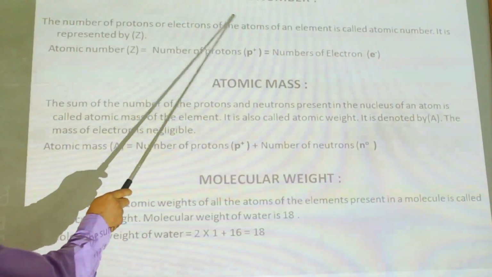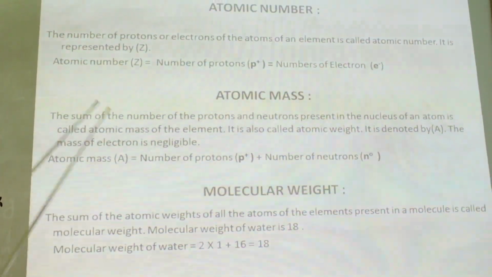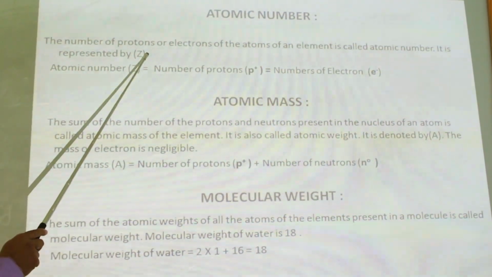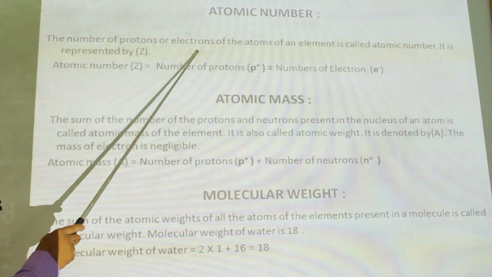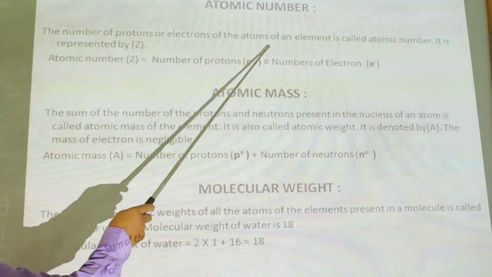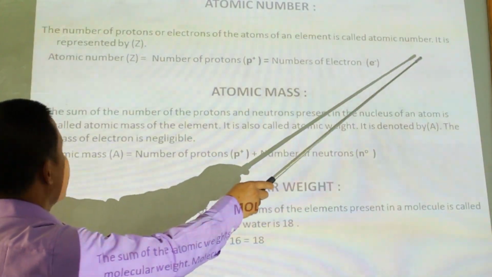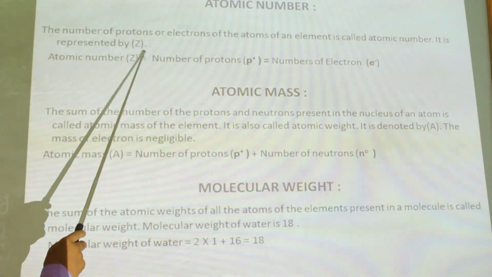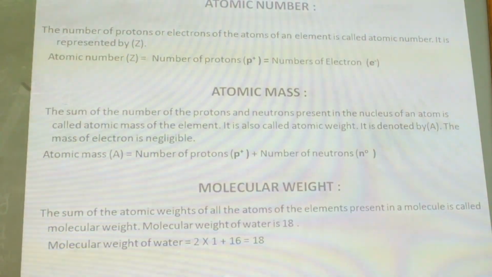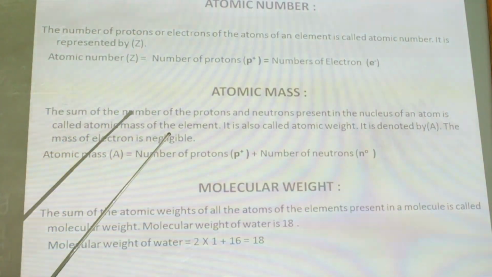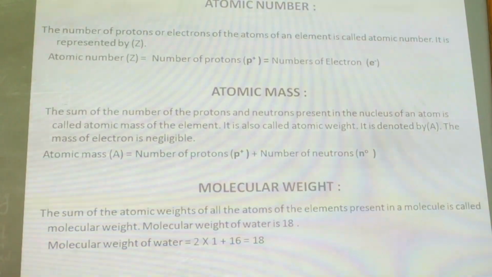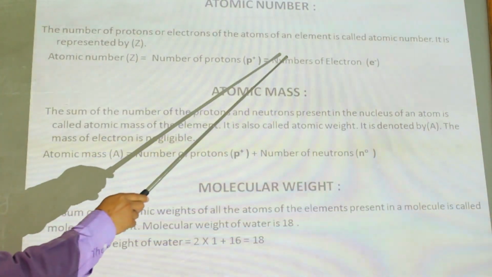Next topic is atomic number. The number of protons or electrons of the atoms of an element is called atomic number. It is represented by Z. So atomic number means the total number of protons present in the nucleus or the total number of electrons present in the cells.